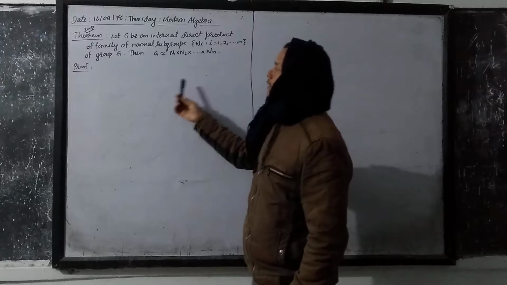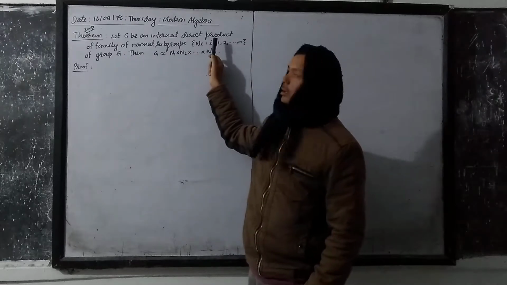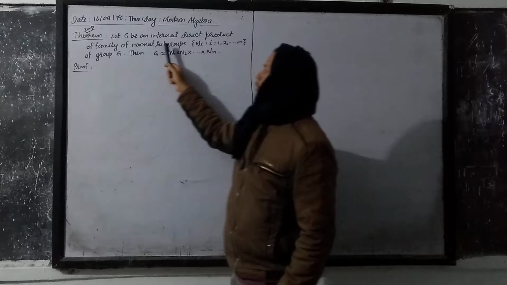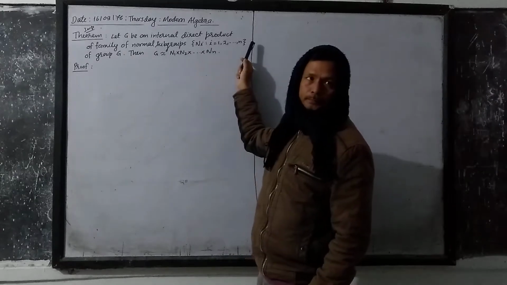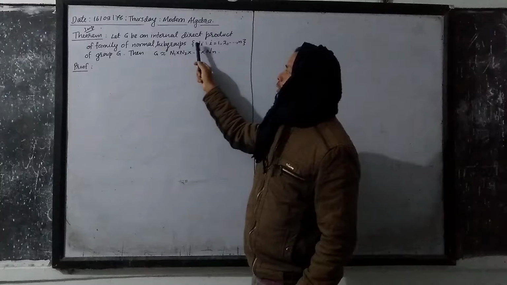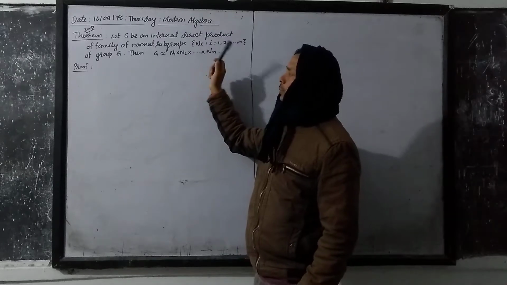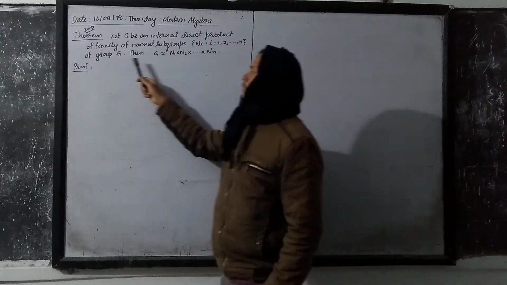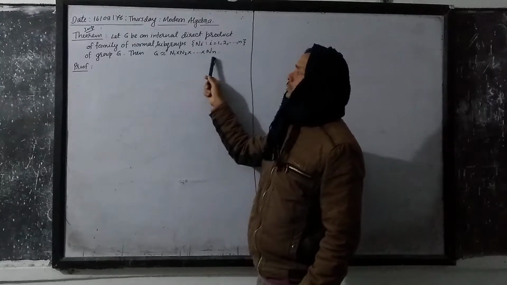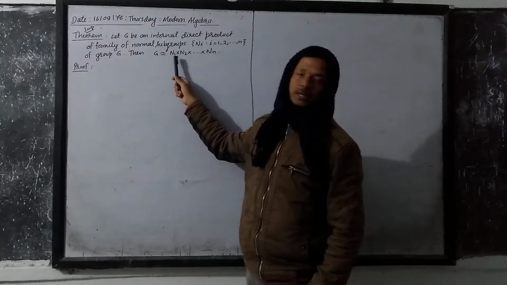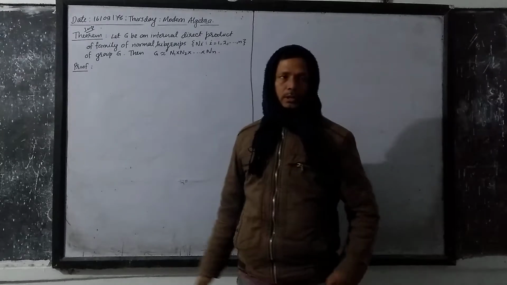The theorem is: let G be an internal direct product of a family of normal subgroups N1, N2, N3 up to Nn. If G is the internal direct product of these normal subgroups of group G, then G is isomorphic to N1 cross N2 cross up to Nn, the external direct product.